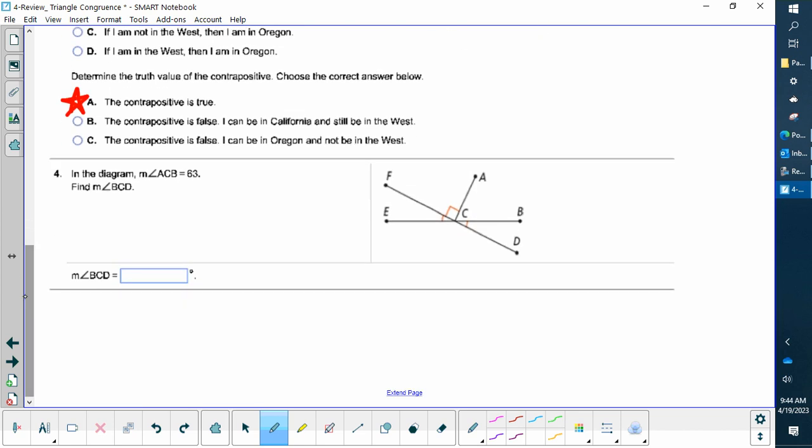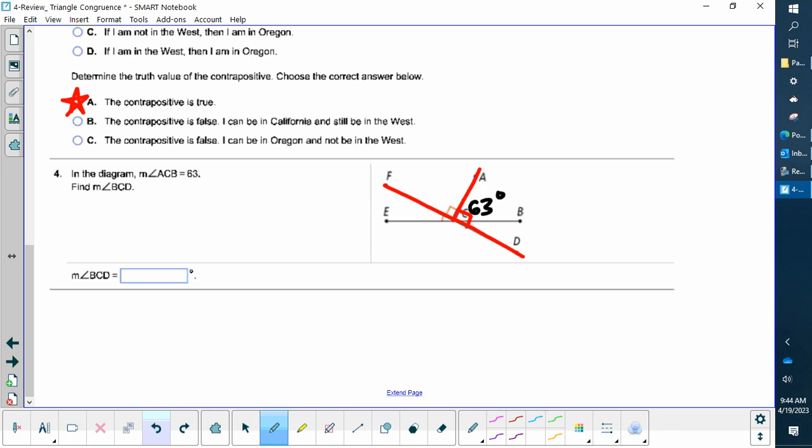Okay, on to some more mathy stuff. All right, I'm going to fill in some numbers here. It says angle ACB is 63 degrees. So let me trace ACB. A to C to B, that's that one. So I'm going to put 63 degrees right here. And I need to determine BCD. Okay, well hopefully you notice if this is 90 degrees, I can see that this is a linear pair, so these have to be 90 degrees.